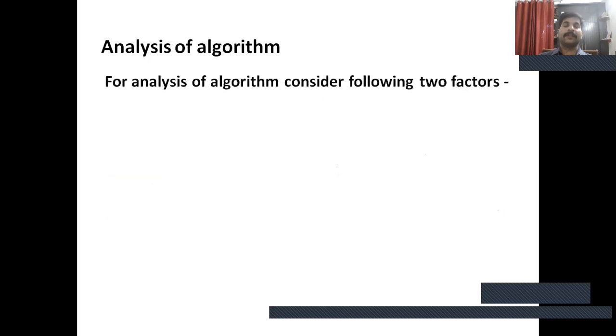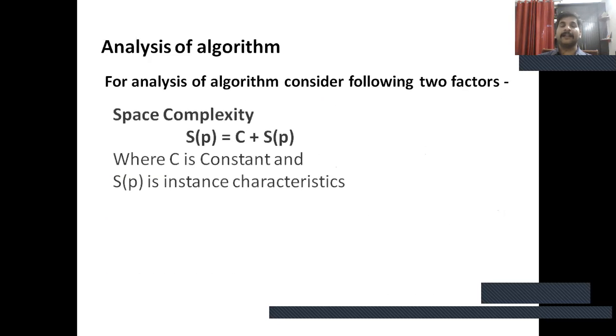Now, analysis of algorithms. For analysis of an algorithm, consider mainly two factors: space complexity and time complexity. Space complexity means the space required at the time of running the algorithm. You can say space complexity is the amount of memory required by an algorithm to run.